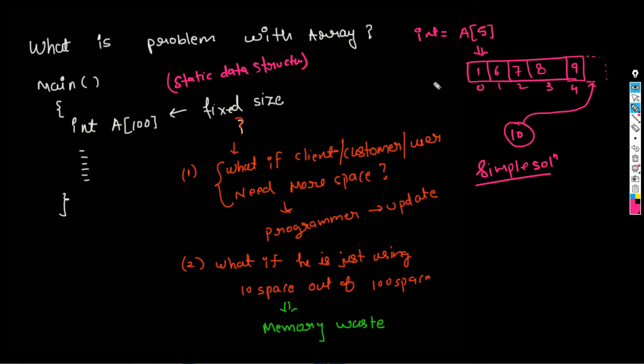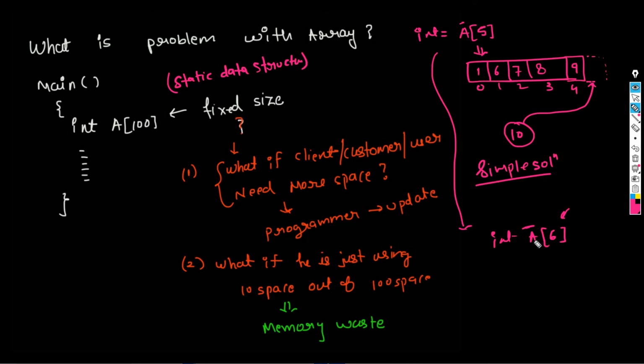Let's write it like this, a of 6. So this array and this array are actually different. Because you are initializing it again, and reinitializing means the previous values are gone. Then there is no meaning of reinitializing.